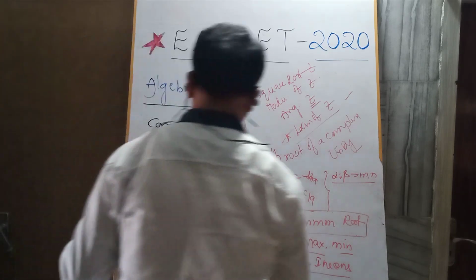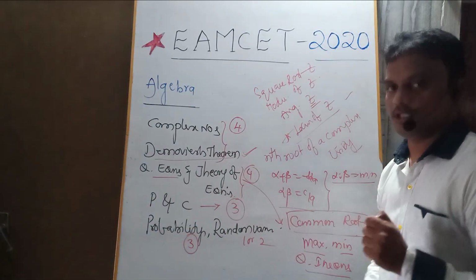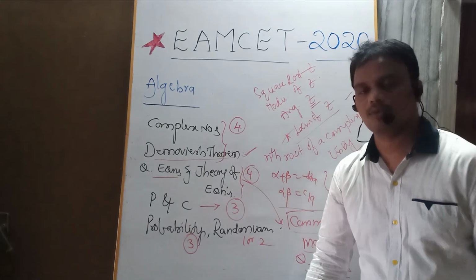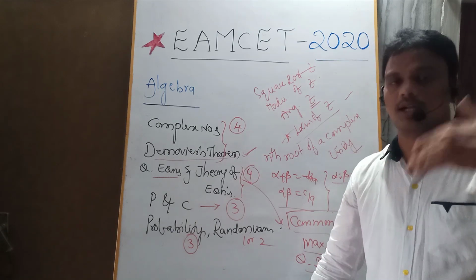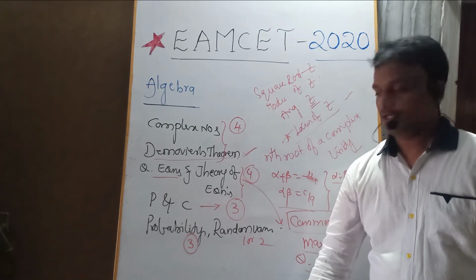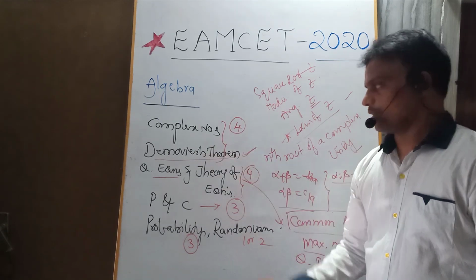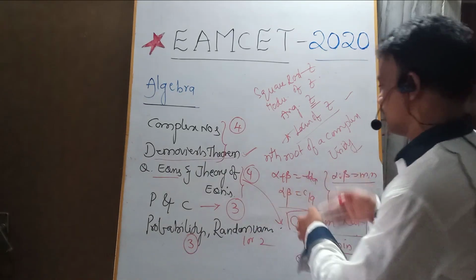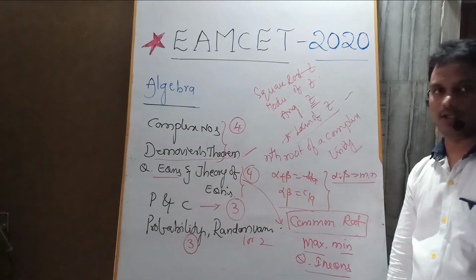And coming to the theory of equations also. So please move to third degree equations, fourth degree equations. What is the relation between the sum of the roots, the product of the roots, and the coefficients? So please focus on that. Like in quadratic equations, that is what we are going to complete in the topic theory of equations.